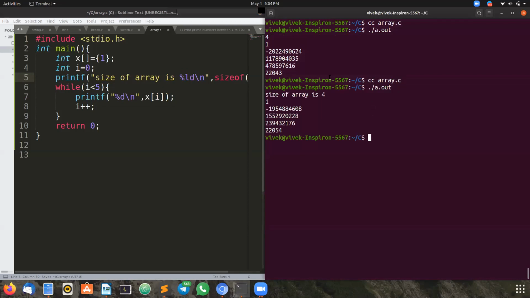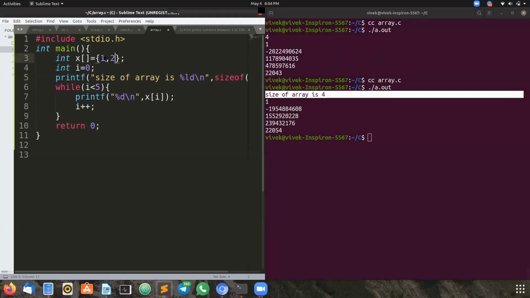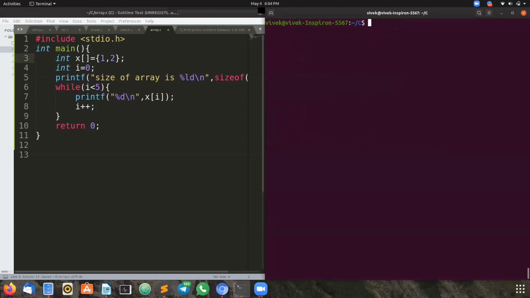See, you can see the output screen. Size of the array is 4. Why? My operating system is a 64-bit operating system, so one integer occupies 4 bytes. I have given only one integer, so the size of the array is 4. Okay, I will give one more integer. Now let us check. Can you guess what the size of the array is now? What will you get in the output? 8. Yes, you are right. The size of the array is 8 because 2 integers occupy 8 bytes.